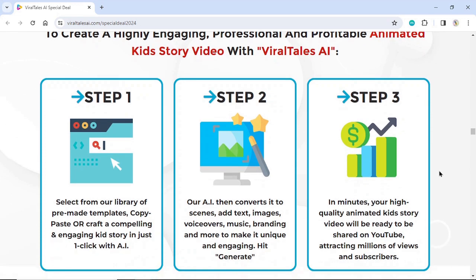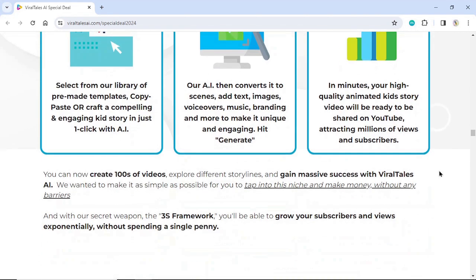Step 1. Select from our library of pre-made templates, copy-paste or craft a compelling and engaging kid story in just one click with AI. Step 2. Our AI then converts it to scenes, add text, images, voiceovers, music, branding, and more to make it unique and engaging. Hit Generate. Step 3. In minutes, your high-quality animated kids story video will be ready to be shared on YouTube, attracting millions of views and subscribers. You can now create hundreds of videos, explore different storylines, and gain massive success with Viral Tales AI.